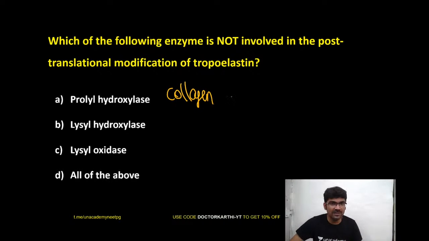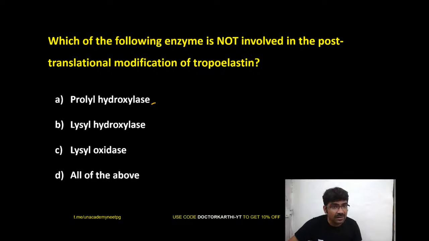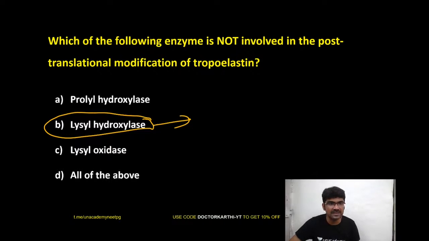Okay, you should know about the difference between collagen and elastin. So under this important point, prolyl hydroxylase is there. Okay, prolyl hydroxylase you have, but you don't have a lysyl hydroxylation in elastin.